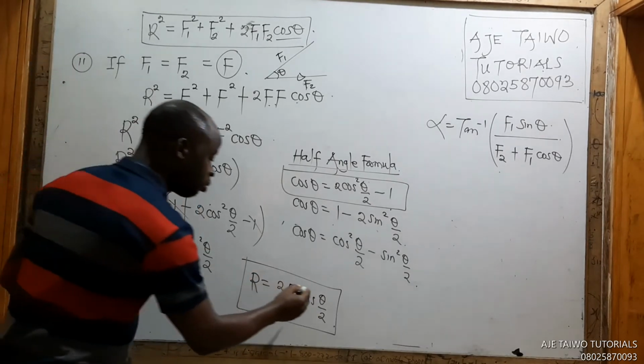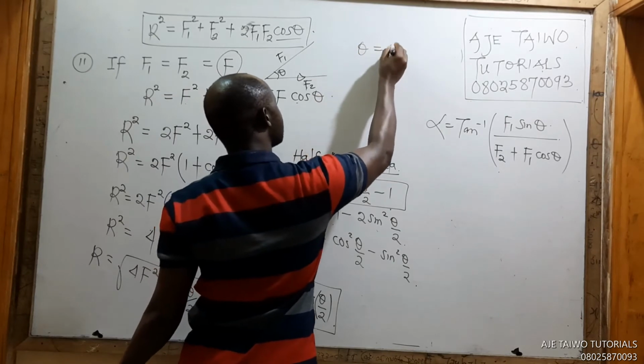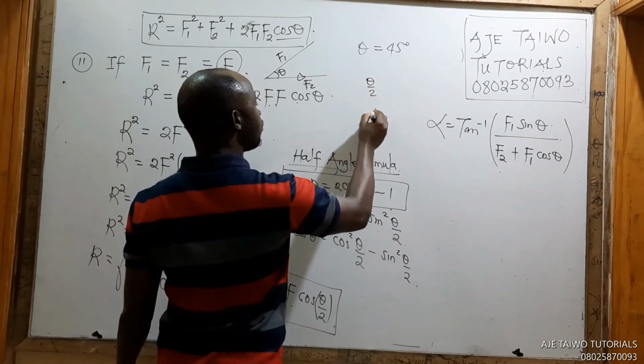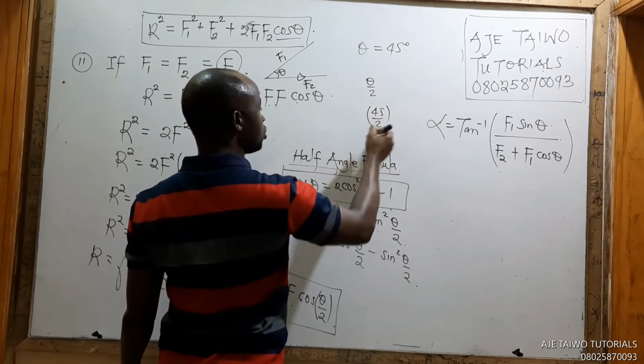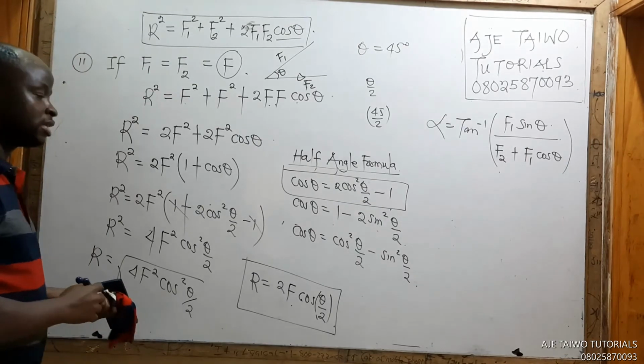Theta over 2 is an angle. Like saying, if theta is 45 degrees, that means in this place it becomes theta over 2, that means 45 over 2, that's 22.5. So we shall see all these examples.